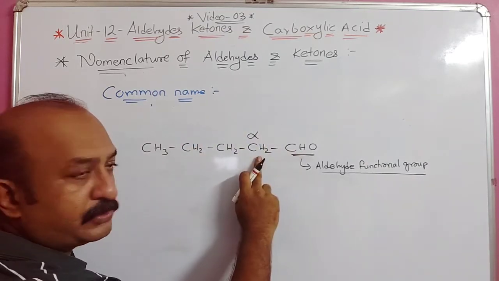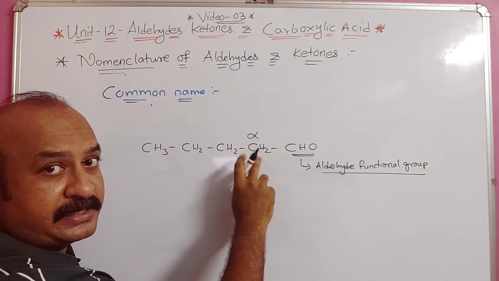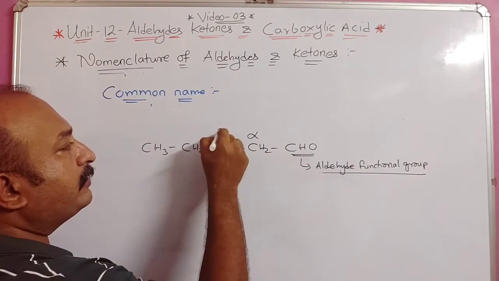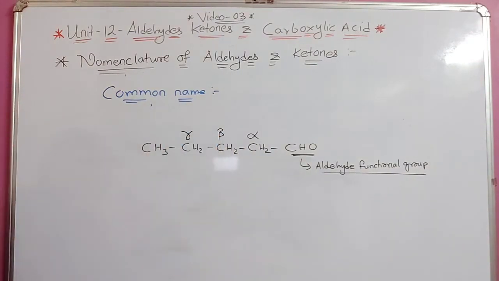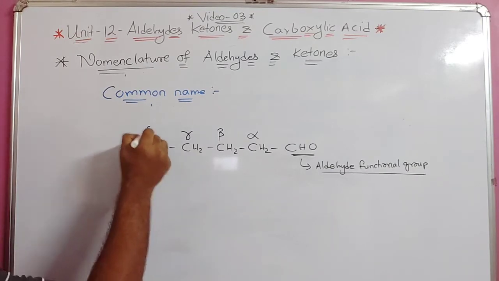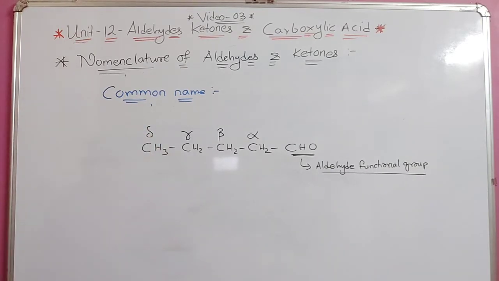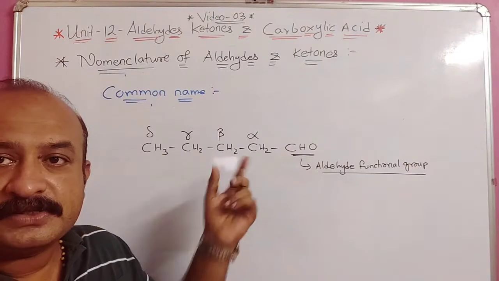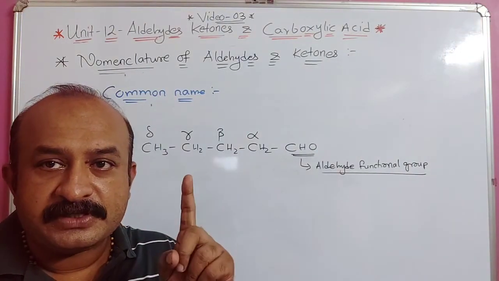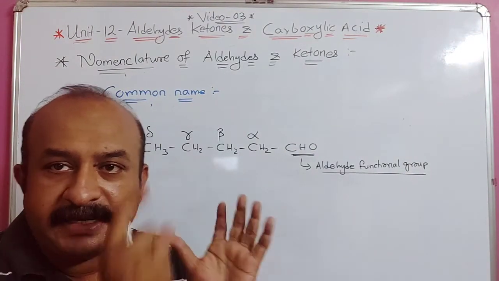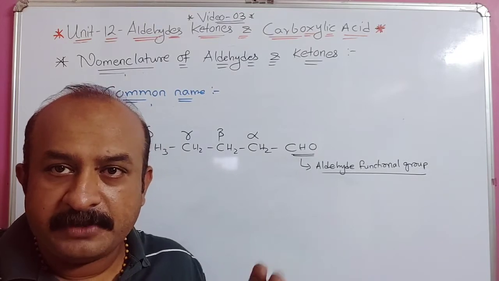The carbon next to the functional group carbon is given the Greek letter alpha. Next to that, beta. Next to that, gamma. And next to that, delta. Understood? So these are all things you can see. Two methods we have seen. First, IC is removed and aldehyde is added in the common name.